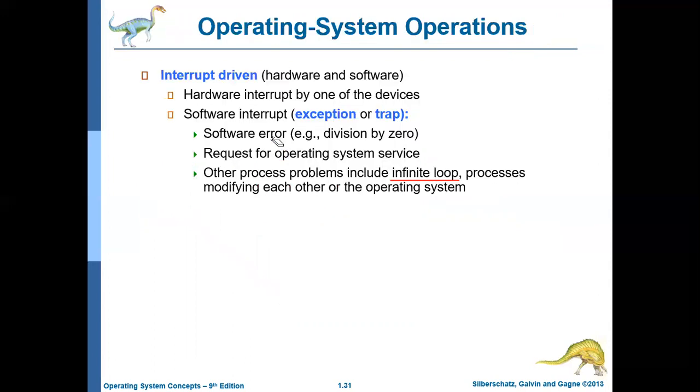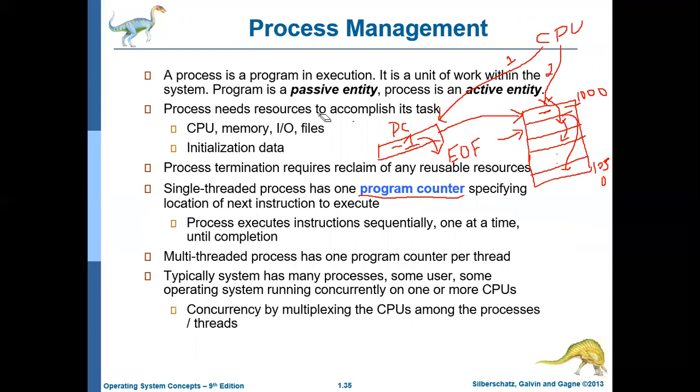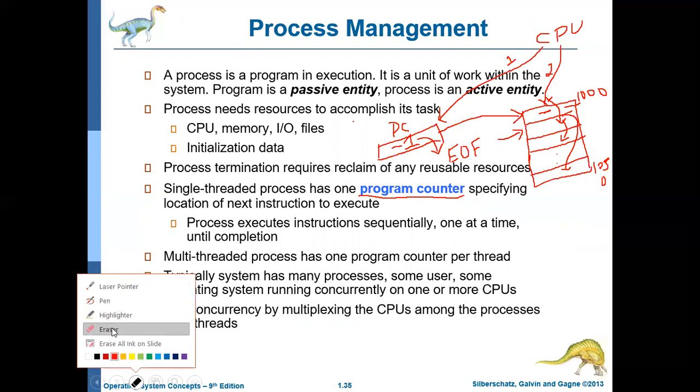So this is the role of the program counter. Hope you got the idea.